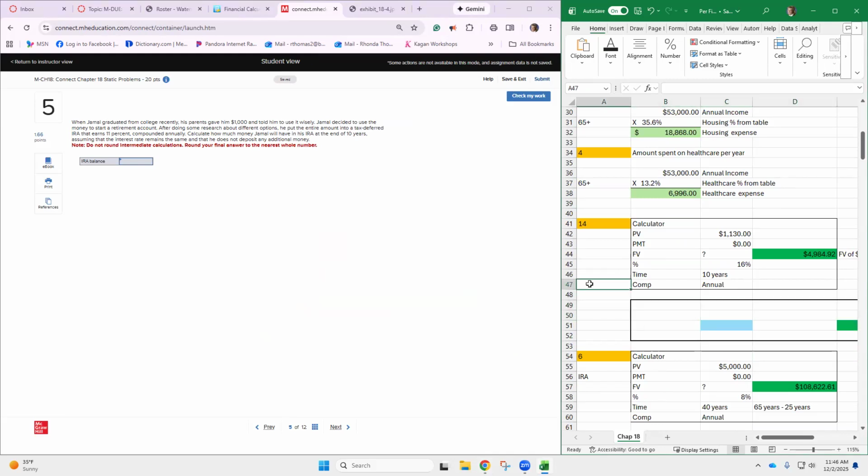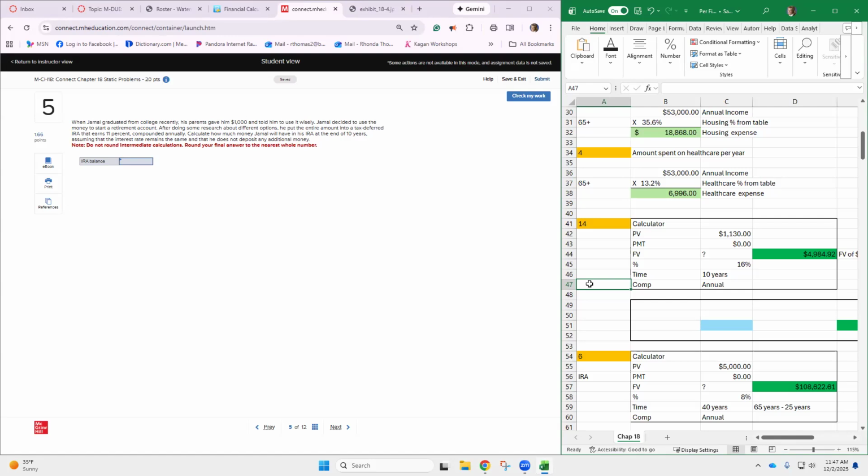Okay, Jamal graduated from college. His parents gave him $1,000 and told him to use it wisely. He started a retirement account. I don't know very many college students that do that, but he started a retirement account. If he puts that in an IRA, which is an individual retirement account, that earns 11%, that's the return on the investment, how much will be in there in 10 years?